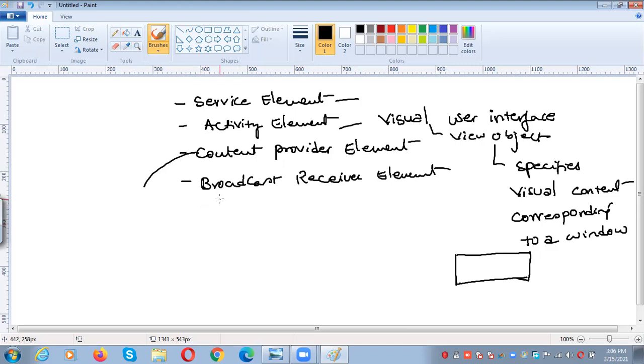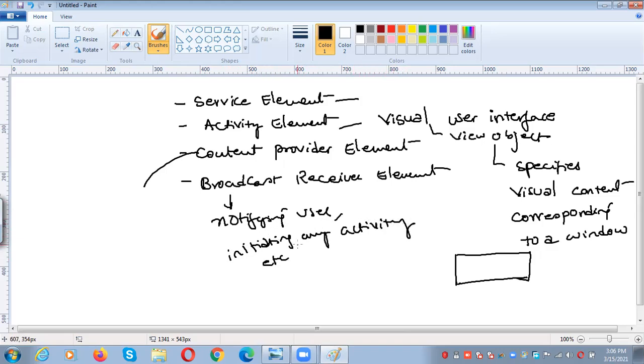The typical responses may include notifying the user, initiating an activity, etc. All these are examples of typical responses. This is about application structure.